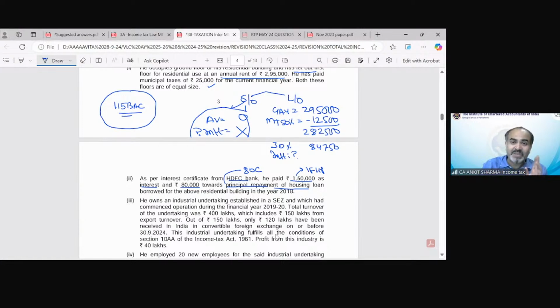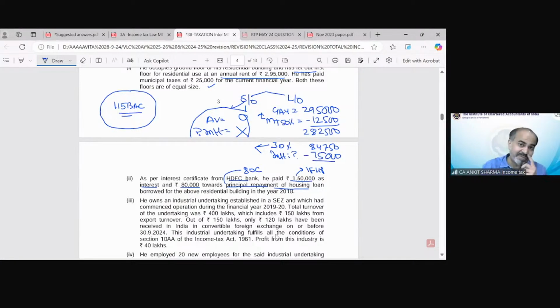If I'm asking something, that means there must be something tricky there. Why am I not asking how much should be deducted under standard deduction? Why am I not asking how much municipal tax we need to deduct? If I'm asking some question from you, that means there is something tricky. So please think about the provision. Under 115 BAC, interest is not allowed from self-occupied property. So there would be no interest allowability for self-occupied, and there would be 75,000 interest allowability for let out.